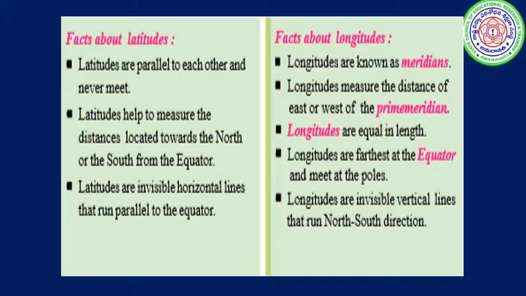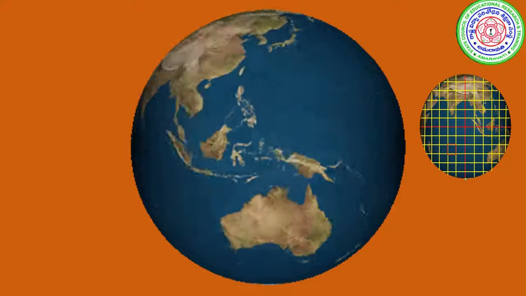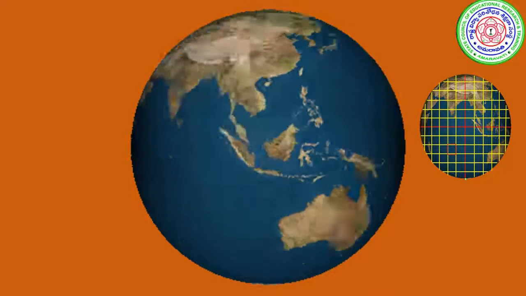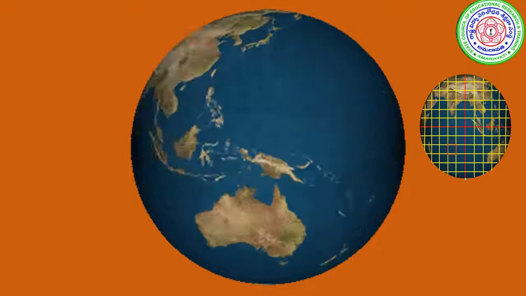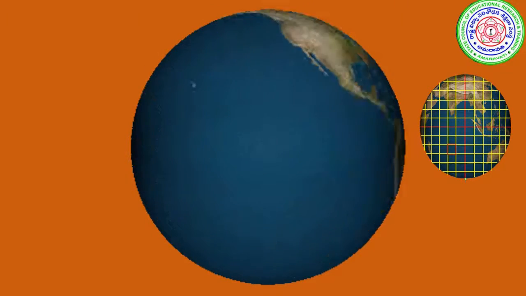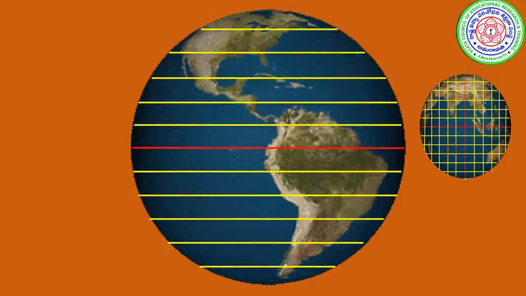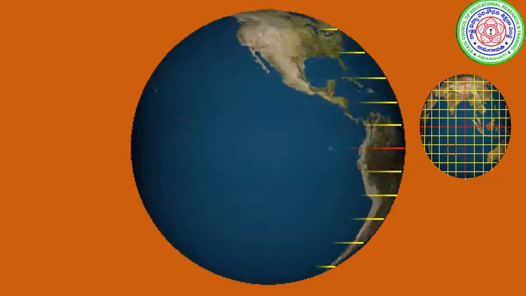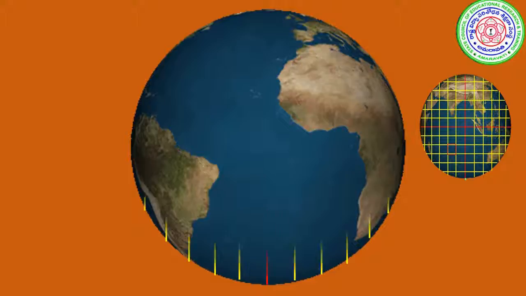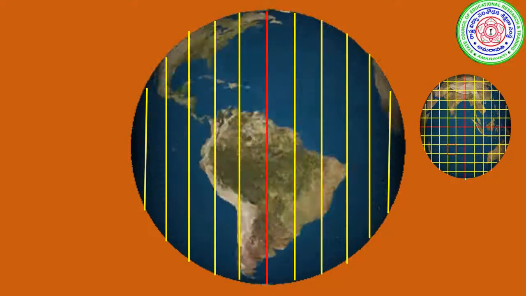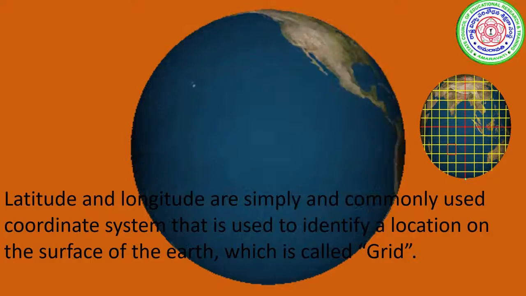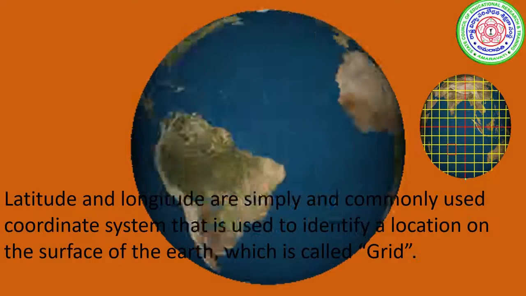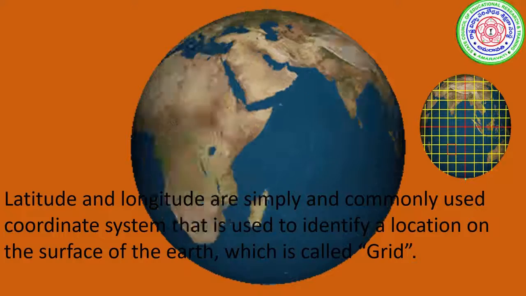Now you are observing, here again, this is the globe. The lines drawn horizontally are called latitudes. The lines drawn vertically are called what? Longitudes.